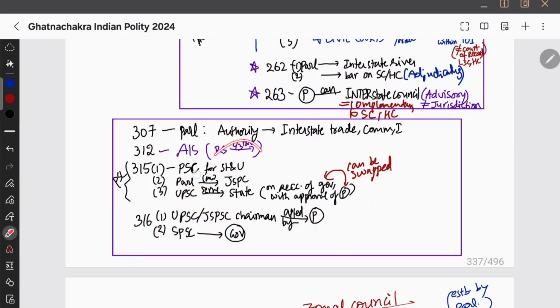And 315 and 316, right? Just now we have seen UPSC, joint state PSC, etc. Joint state PSC, by parliament by law. That is why it is a statutory body. It is not a constitutional body.